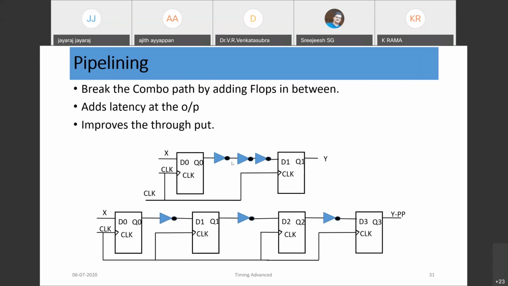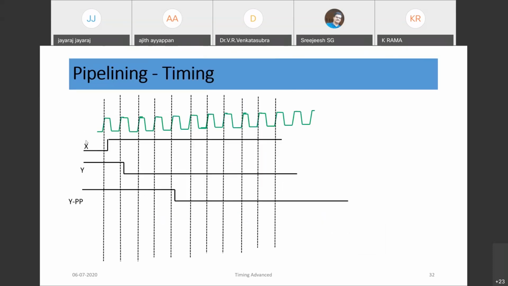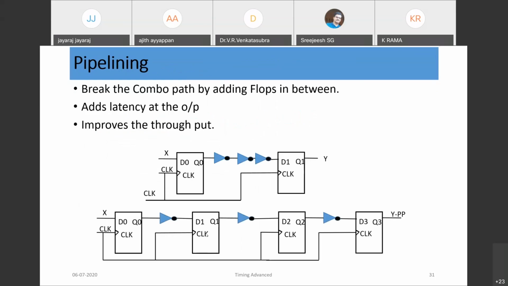The advantage: say the combo delay is 6 nanoseconds, we split that into 2 nanoseconds. Without pipelining, a single clock requires a larger clock period. But if you pipeline it, we can reduce the clock period. That means we can improve the frequency of operation of the circuit.